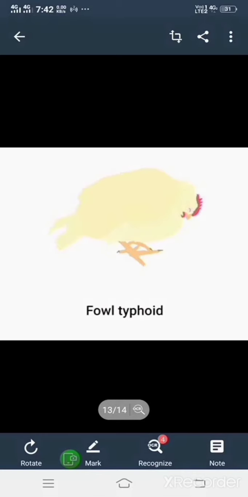They do not take food properly, and they do not give the egg yield, and the mortality is also high in this disease.